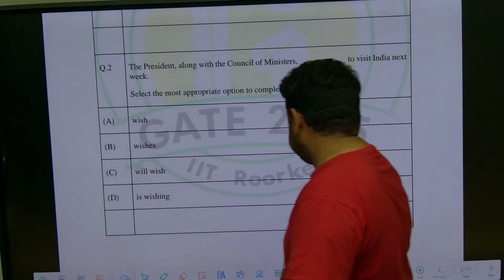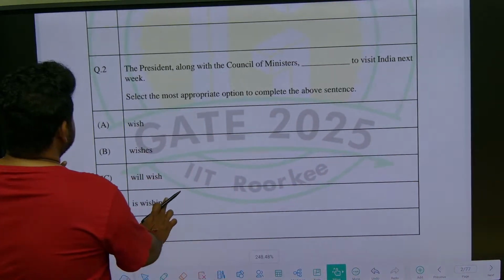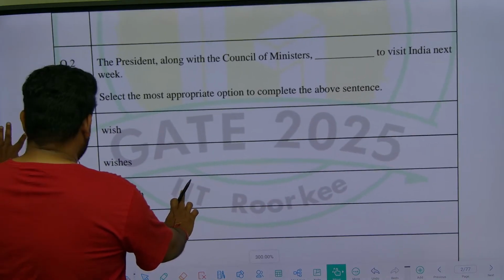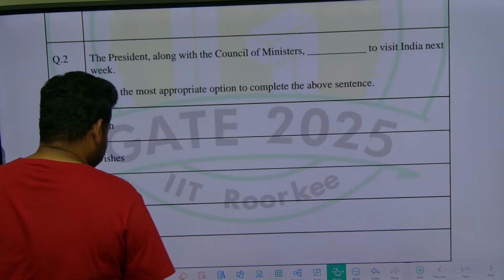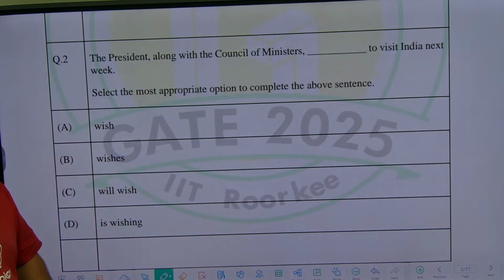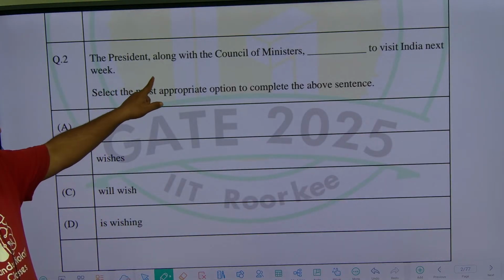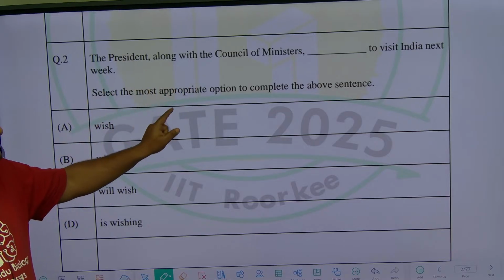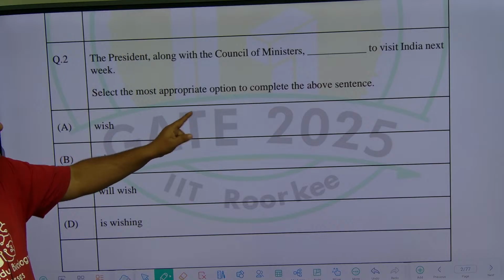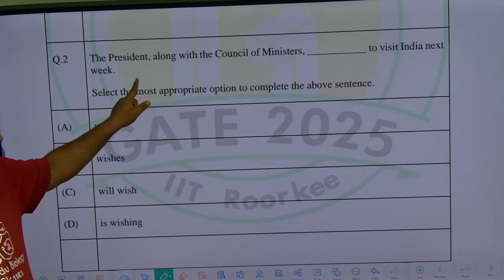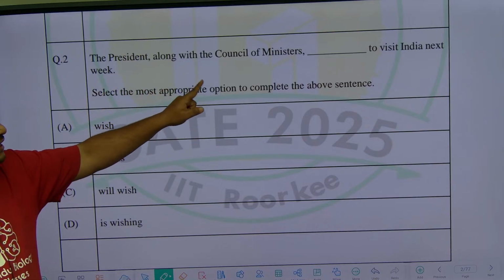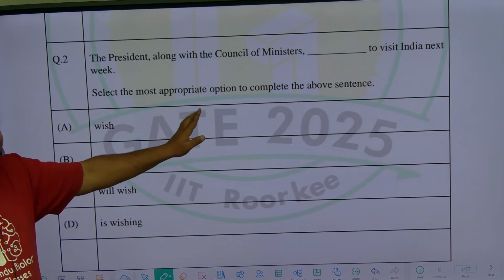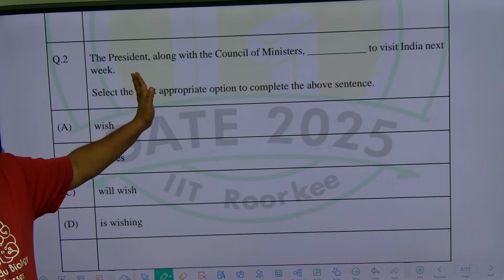This also, please have a look at it. Certain important rules I'll keep telling as and when we do the questions. So look at this question carefully. The President along with the Council of Ministers dash to visit India next week. Select the most appropriate option to complete the above sentence, same as the previous question.